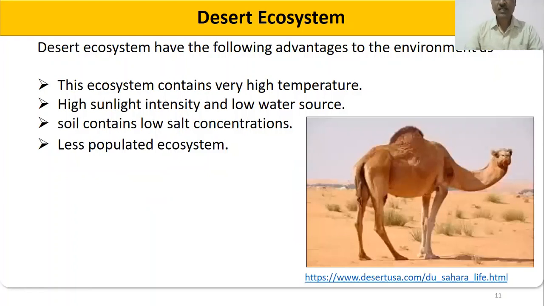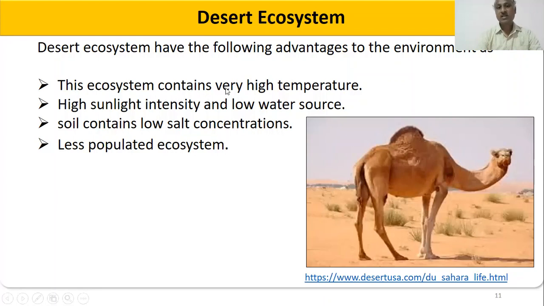And next we have the desert ecosystem. This desert ecosystem, we can see in our India at Thar, the desert, which is located near Rajasthan, where we can see the desert ecosystem. Now let's discuss what the advantages of this desert ecosystem are on the environment.